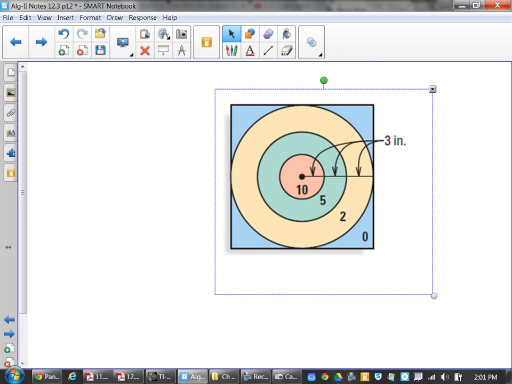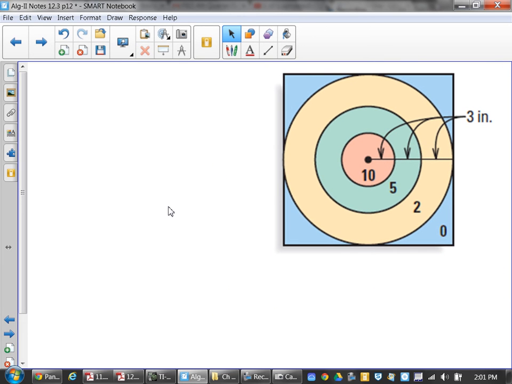Geometric probability. Is this the same section? Same stuff. I'm going to work a little bit with geometric probability today. That's all I want to look at.